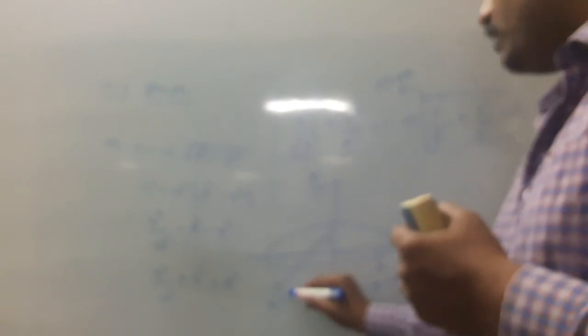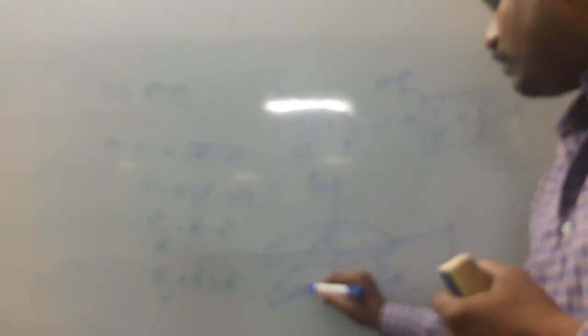What is the b square value? Omega square a square, so b value is omega A. As previously discussed, omega A is the maximum velocity.